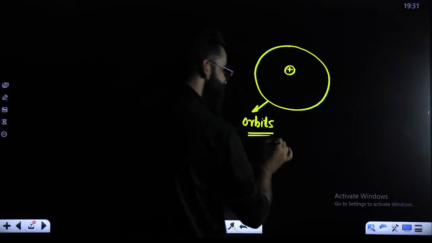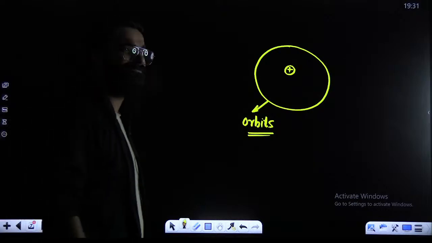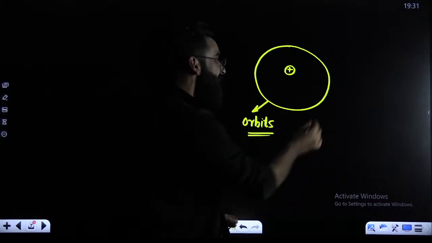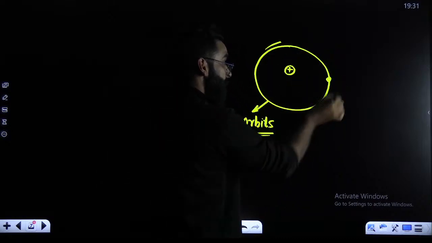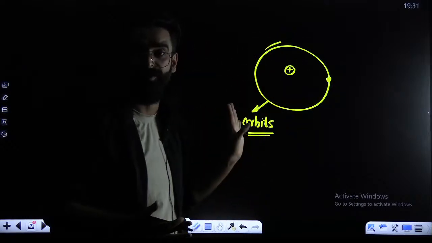These are what you call energy states, orbits. Now, if I ask you, how exactly can you say that the electron is moving in a circular orbit? How can you define the trajectory of the electron?